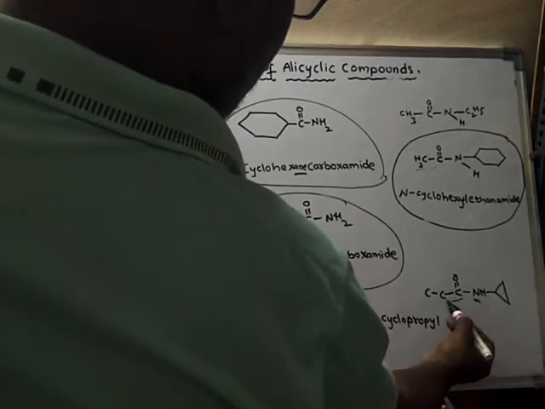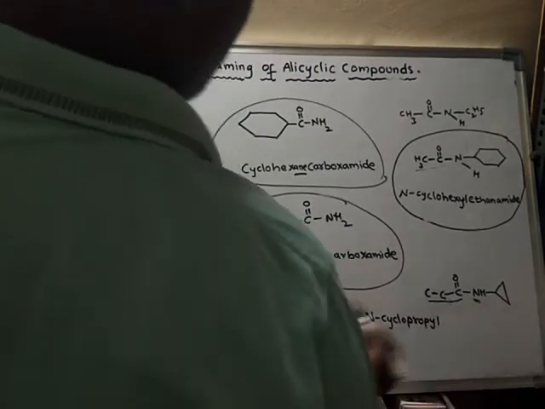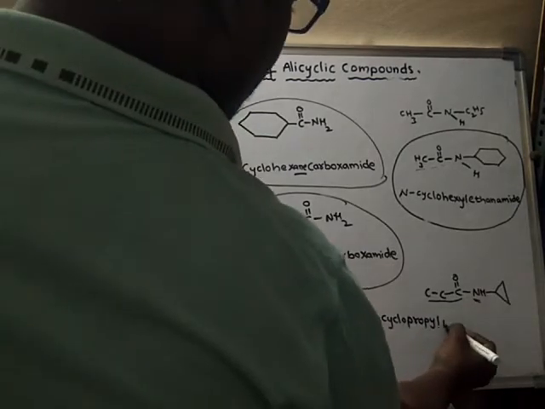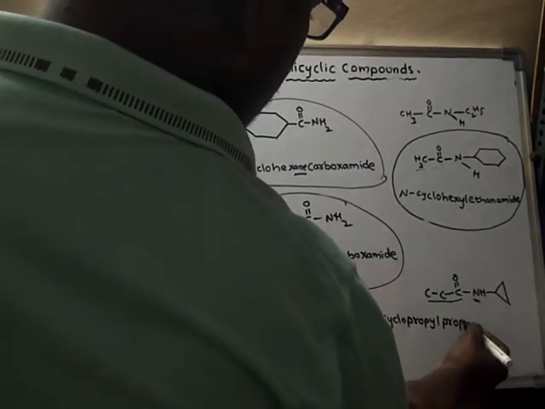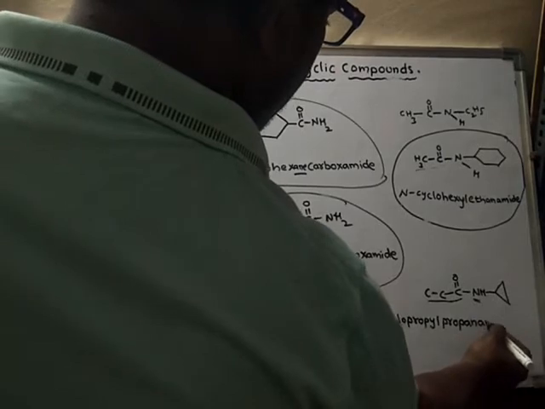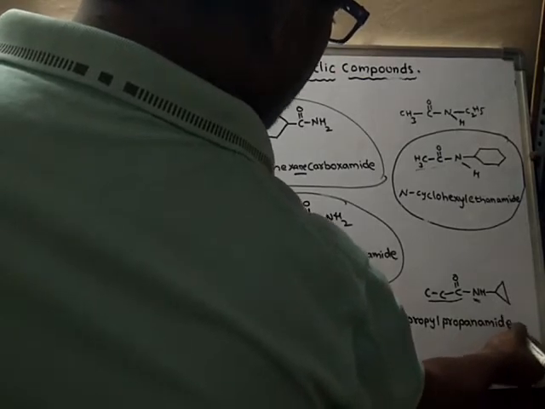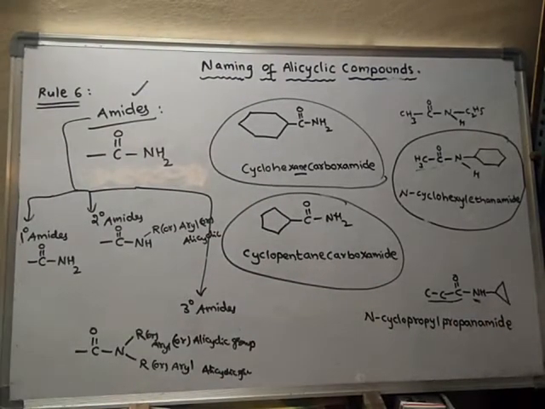And it is a 3-member parent chain, hence propanamide. So the name of this compound is N-cyclopropyl propanamide. Like this the name of the compound will be.